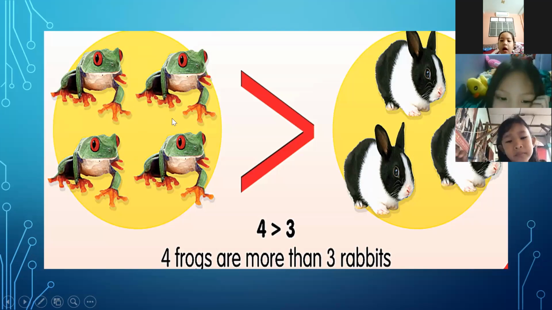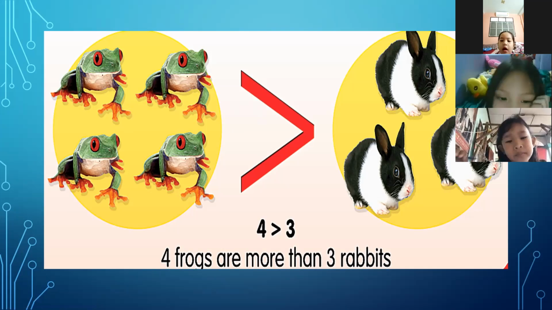So we have 4 frogs and 3 rabbits. So it means 4 frogs are greater than 3 rabbits.